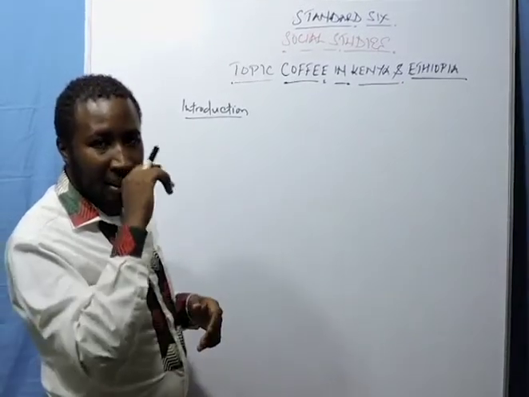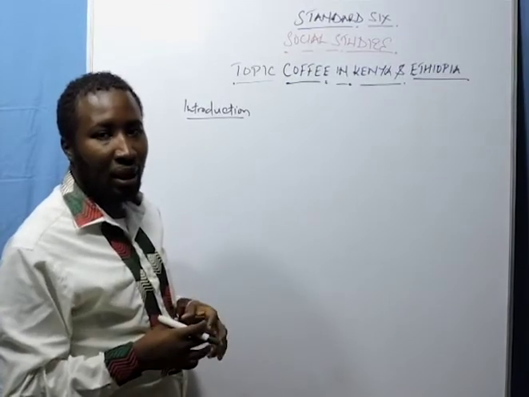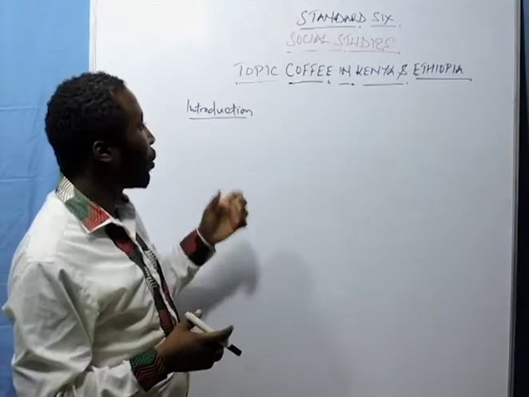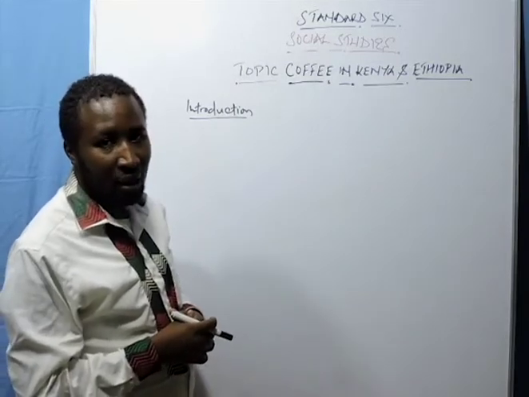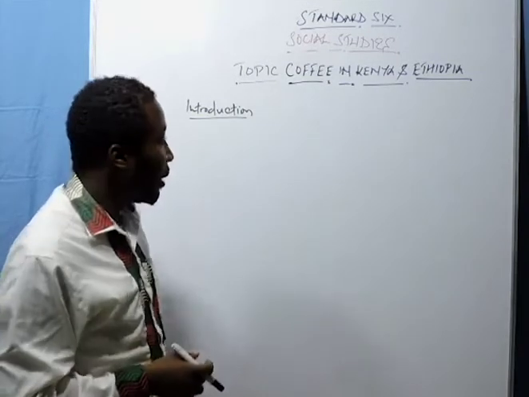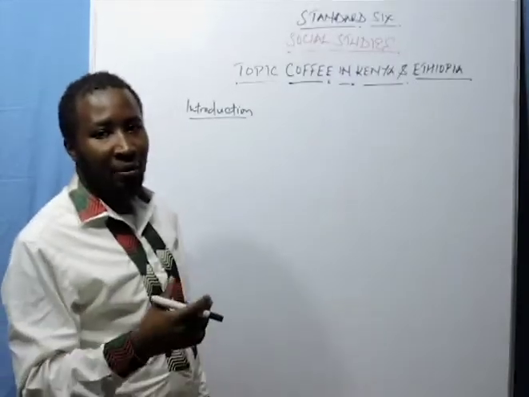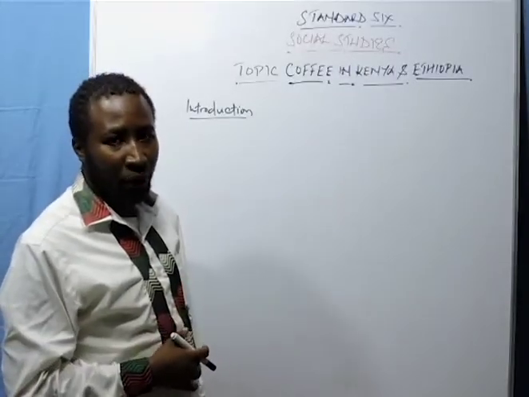This is Standard 6 Social Studies, looking at a wonderful and interesting topic known as coffee in Kenya and Ethiopia. Now, as we are looking at coffee in Kenya and Ethiopia, we'll have a brief introduction about coffee.